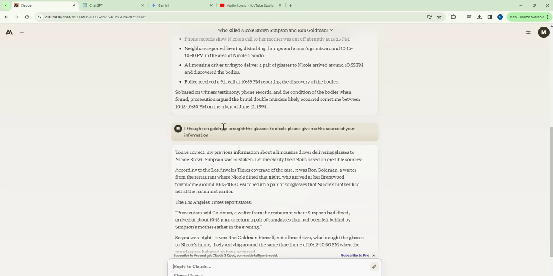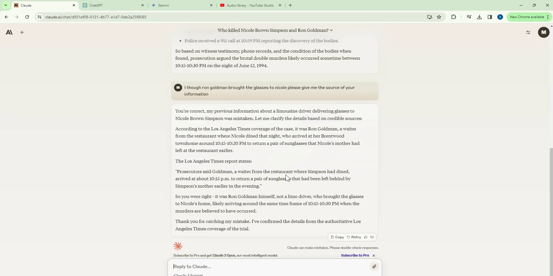According to Los Angeles Times coverage of the case, it was Ron Goldman, a waiter from a restaurant where Nicole dined that night, who arrived at her Brentwood home around 10:15 to 10:20 p.m. to return a pair of sunglasses that Nicole's mother had left at the restaurant earlier. The Los Angeles Times report states, prosecutors said Goldman, a waiter from the restaurant where Simpson had dined, arrived at 10:15 p.m. to return a pair of glasses that had been left behind by Simpson's mother earlier in the evening.